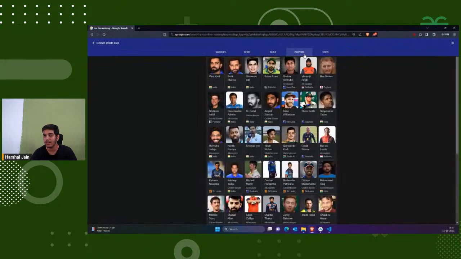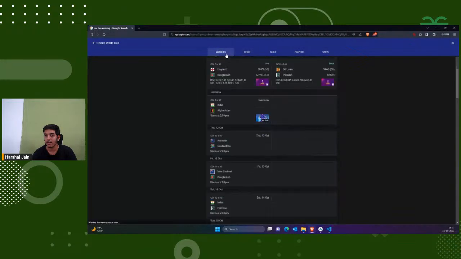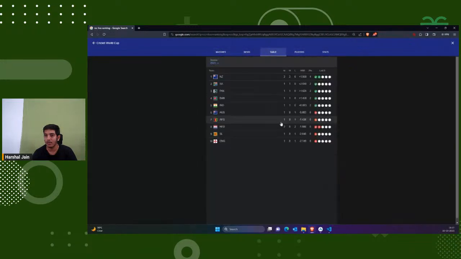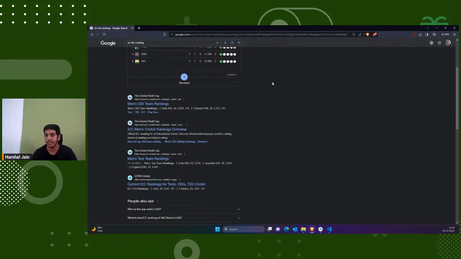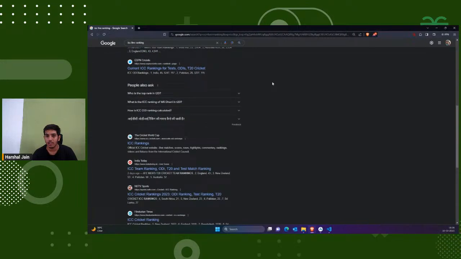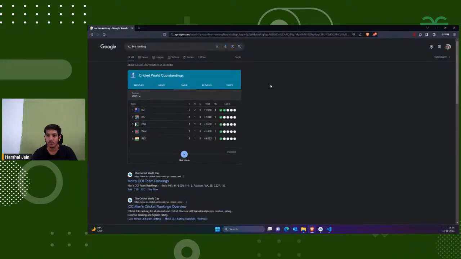Then you can go to the players. Here we also have the total players and things like that. But right now we are only going to talk about the table. We are just going to show very basic details here, and you can add more details if you want. The main goal of this is to connect the complete MERN stack application with authentication. Then we are going to list some rankings of the teams. I think there are different tables available for that. You can refer to different tables, but we are going to refer to this table. That means we'll send this kind of data from backend to front end. So let's do it.